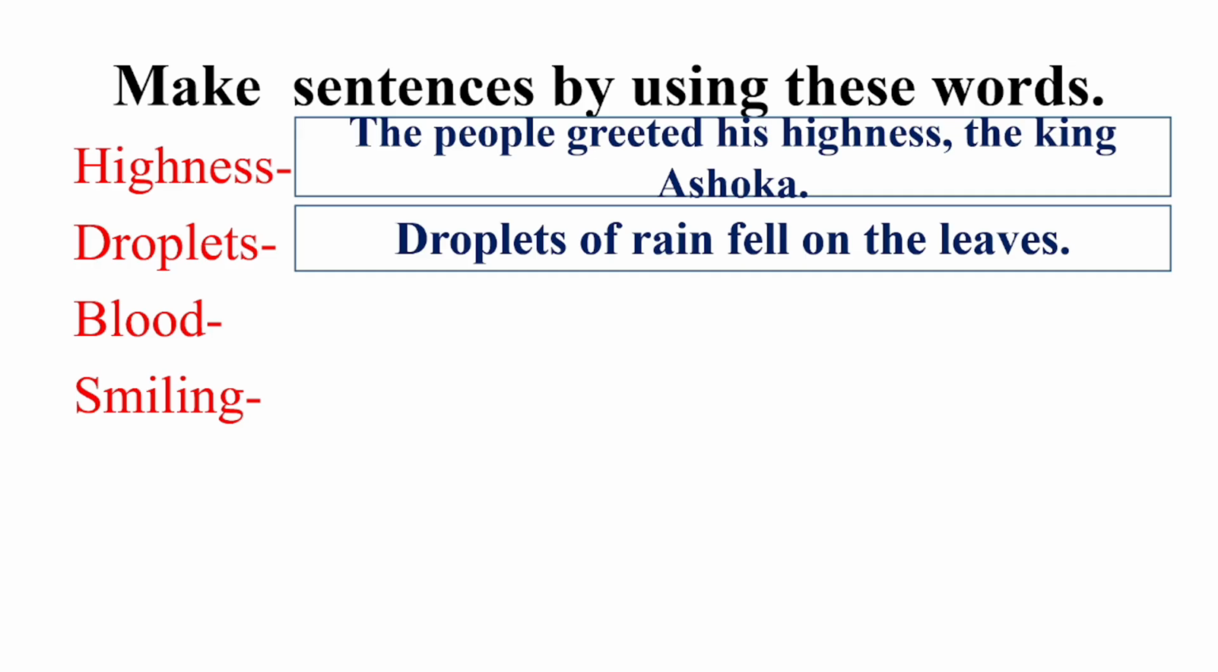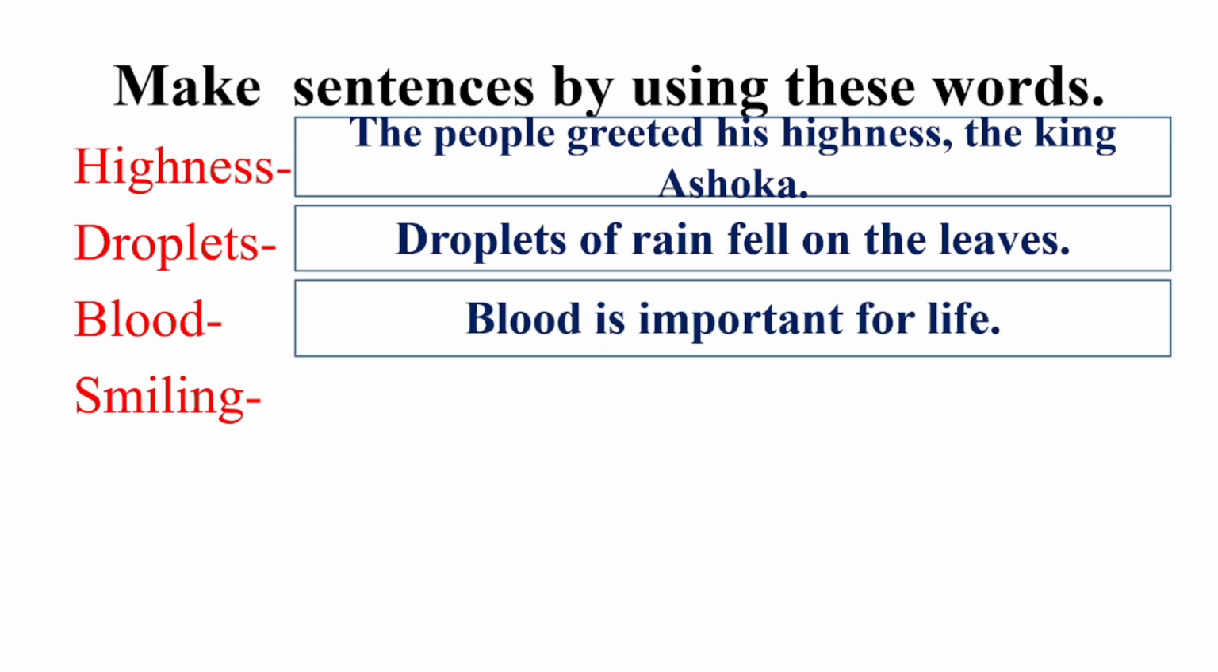Now droplets. Droplets of rain fell on the leaves. Water droplets. Now blood. Blood is important for your life. What's your blood group? O positive is the universal blood group. Am I right?